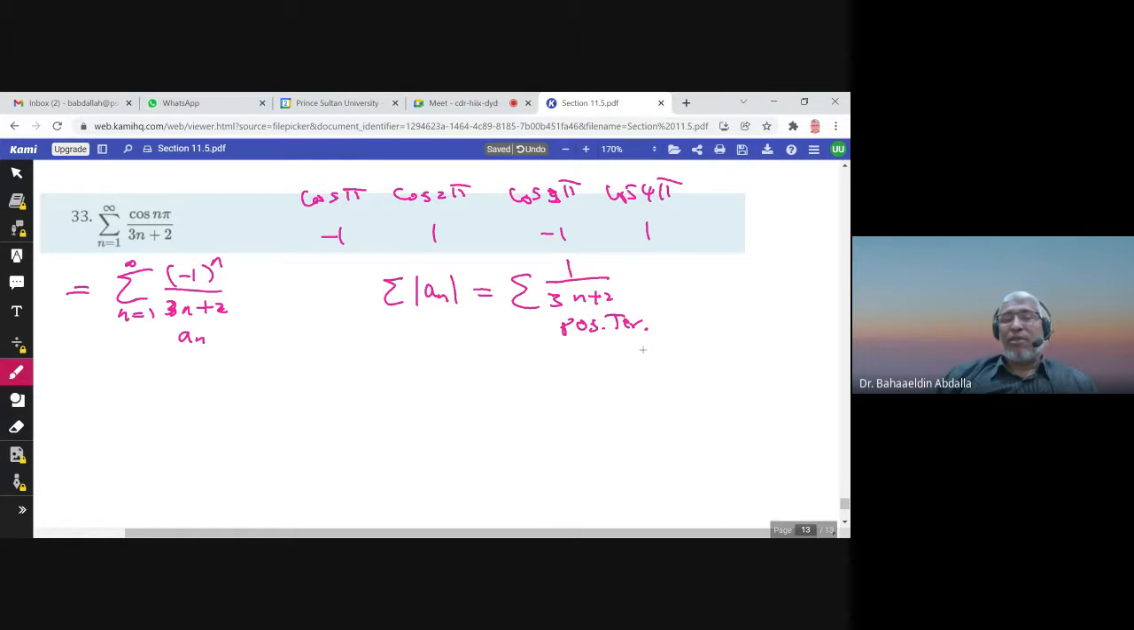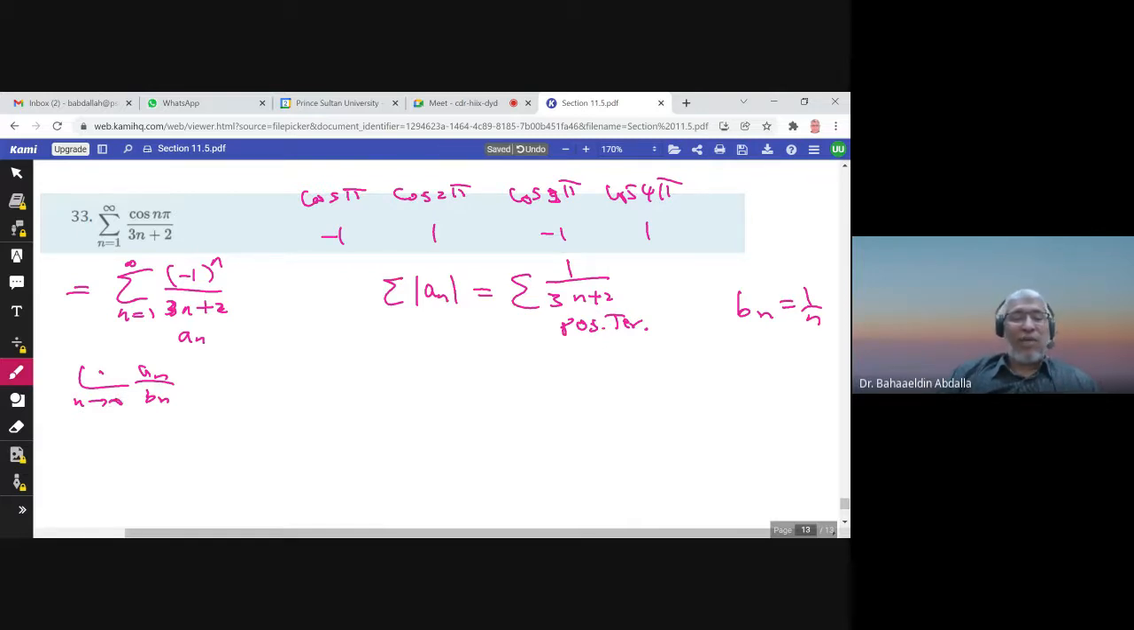I know that 3n plus 2 is greater than 3n. So 1 over 3n plus 2 is less than 1 over 3n. But this doesn't help because I need it to be greater than divergent, not less than divergent. So using the direct comparison test is not possible here. So let us use the limit comparison test with bn equals 1 over n, and let us find the limit of an over bn when n approaches infinity.